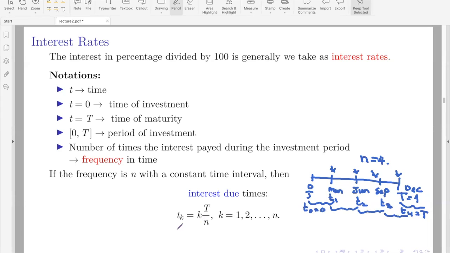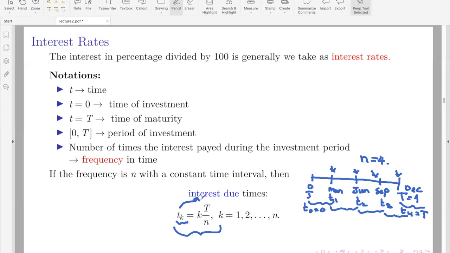Okay. Now, how to get T1, T2, T3, and so on is using this formula, correct? So T1 is T by n, T2 is 2 times T by n, and so on. So this you can see very easily. Each Tk is the due date on which one has to pay the interest.